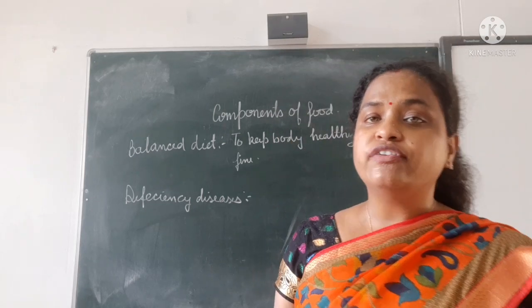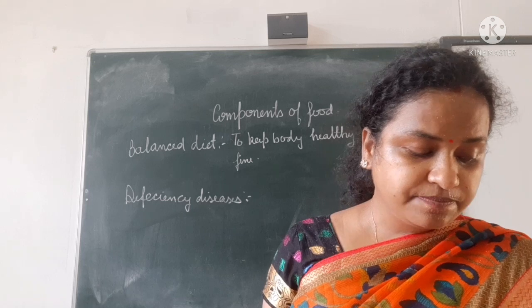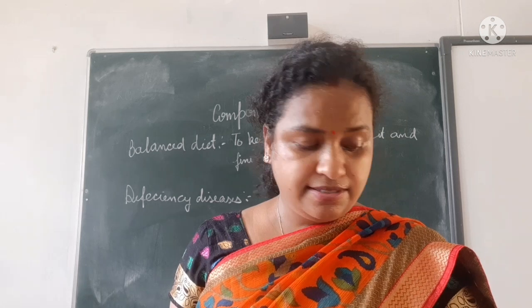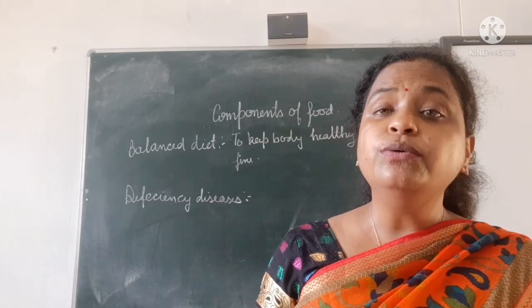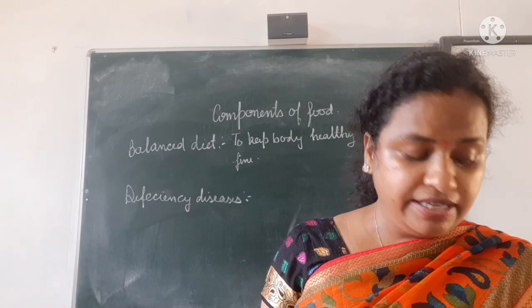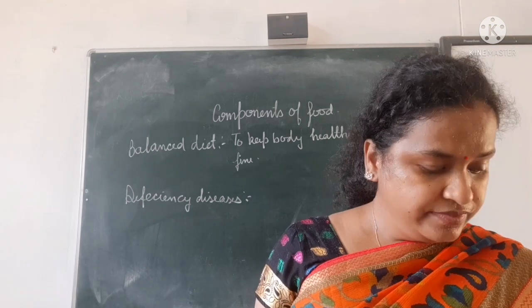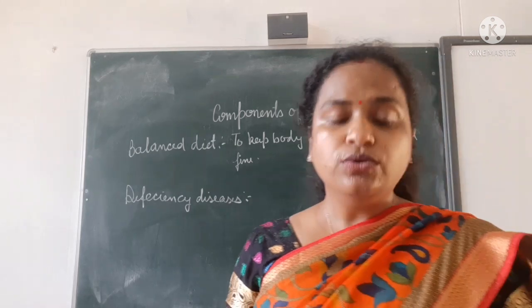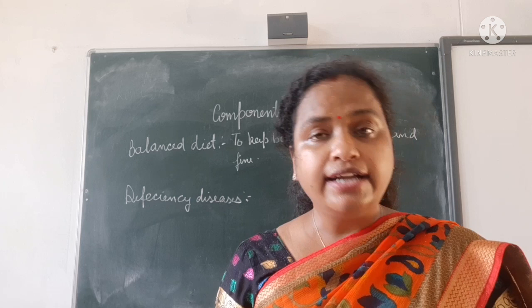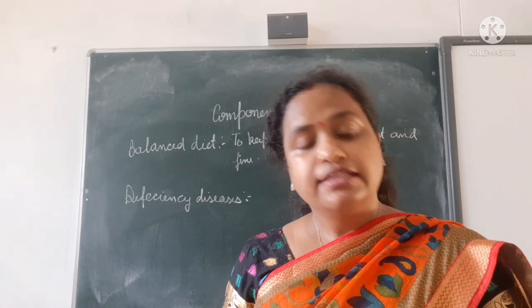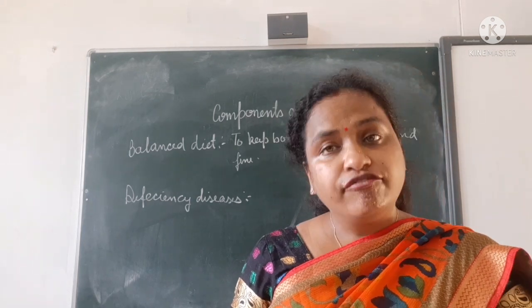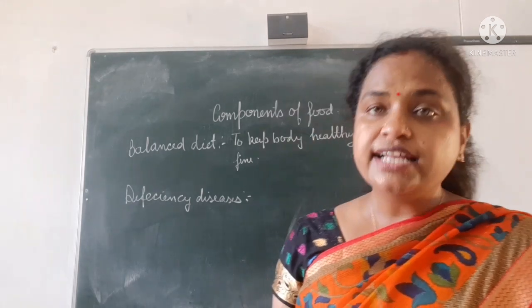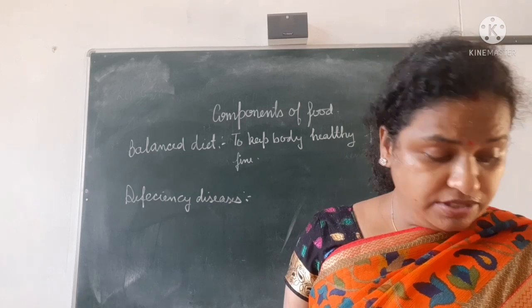Below there is a chart of deficiency diseases. Marasmus: which nutrient is affected? Carbohydrates and proteins. Kwashiorkor, due to protein. Night blindness, vitamin A. Beriberi, vitamin B. Scurvy, vitamin C. Rickets, vitamin D. Bone and tooth decay, calcium. Goiter, iodine, and anemia due to iron. These are the deficiency diseases caused by fewer nutrients present in your body. The symptoms are also given in this table.